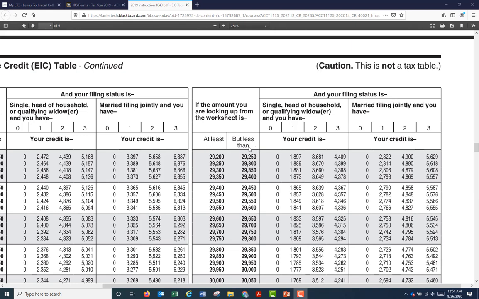And then we find the corresponding amounts of EIC, earned income credit, based on the filing status. All filing statuses are here, and married filing jointly is on the right of it. Then we have to look at the qualifying child. In this case, it's 1 and head of household. So it's going to be in this column.